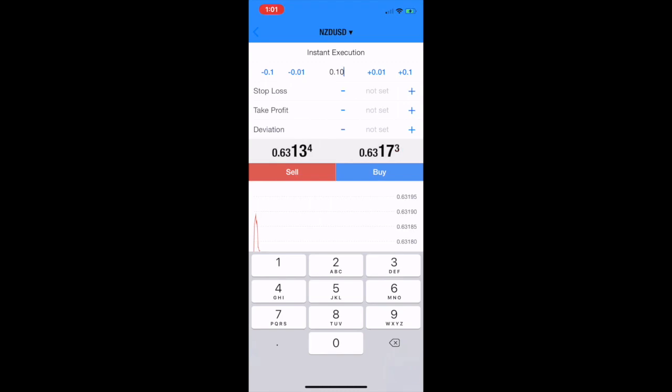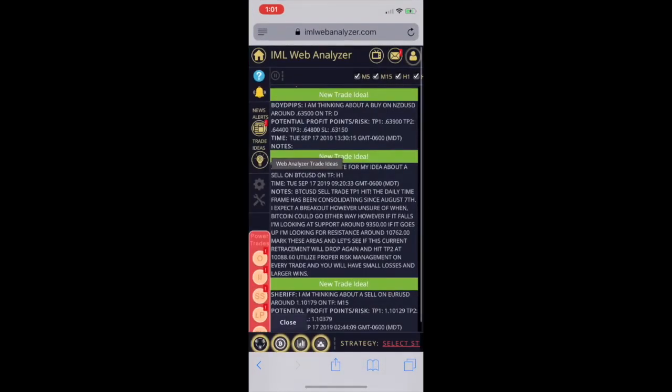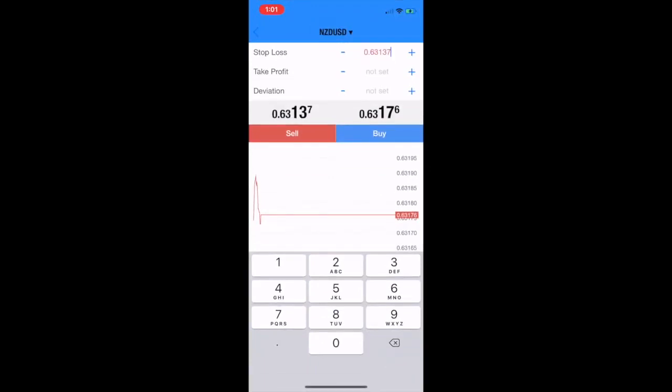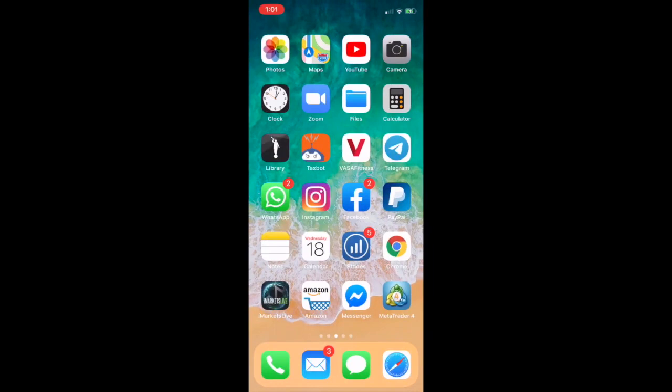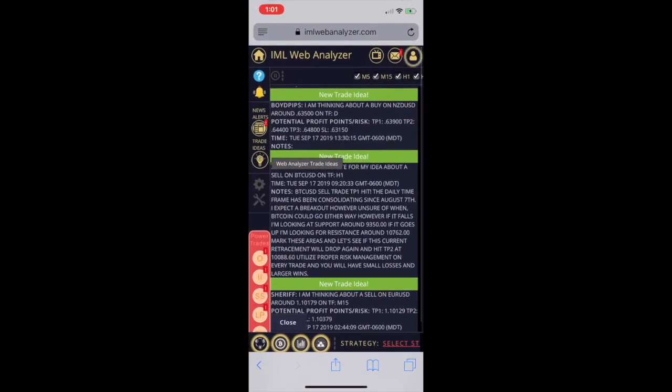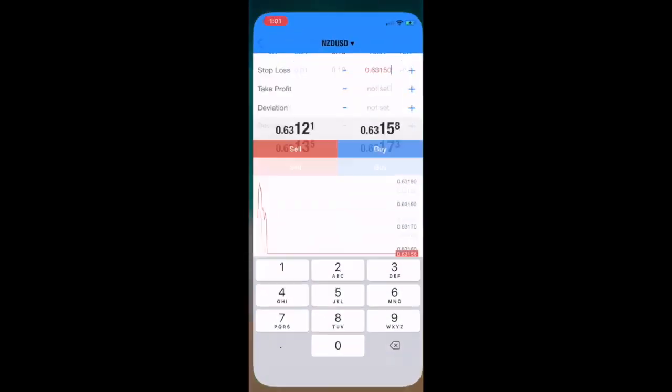Now we want to go back and grab the stop loss. So let's go back to it. It said the stop loss, which is SL, is 0.63150. You can either write it down or just put it in here, 0.63150. There we have the stop loss. And what do we want? We want the take profit. So you go back to the trade, take profit, 0.63900. That's take profit 1.